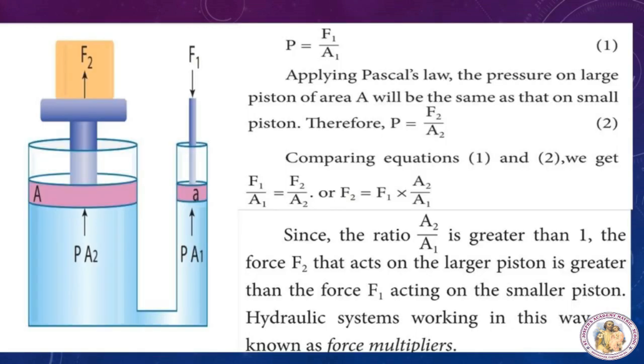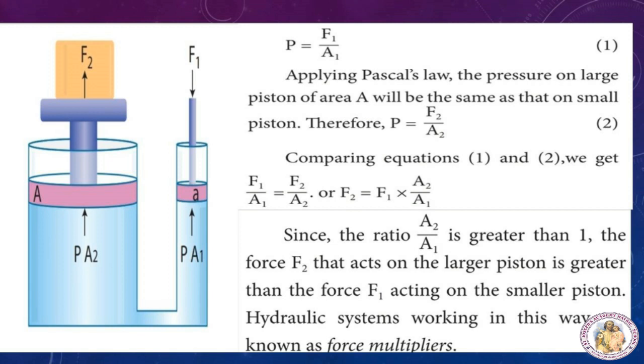It consists of two cylinders of different cross-section areas as shown in the figure. They are fitted with pistons of cross-sectional areas small a and capital A. The object to be lifted is placed over the piston of large cross-section area, capital A. The force F1 is applied on the piston of small cross-section area.